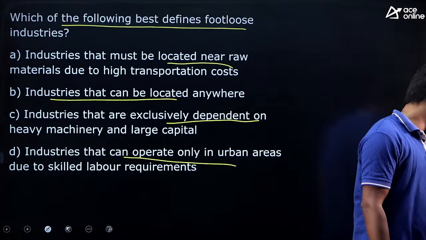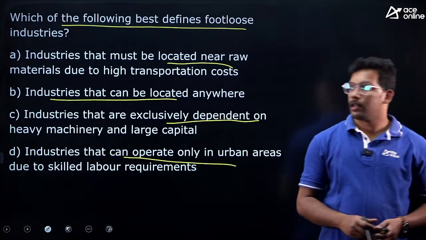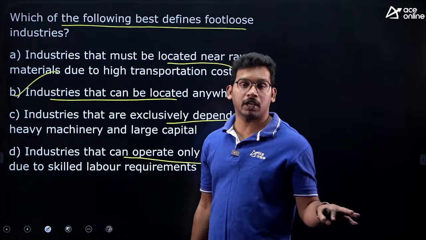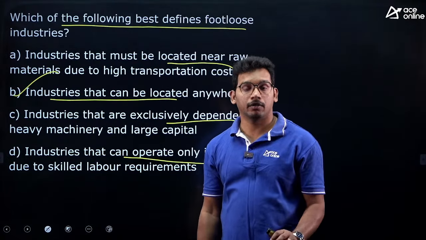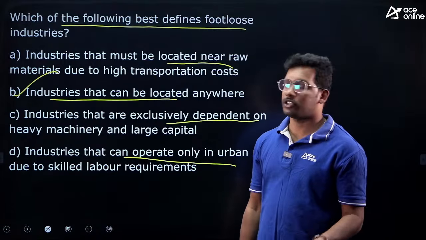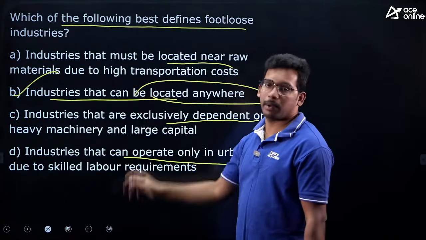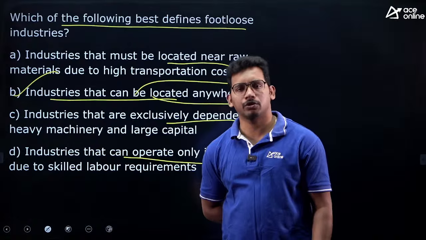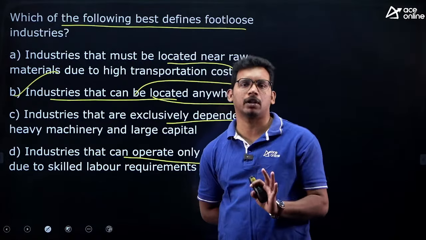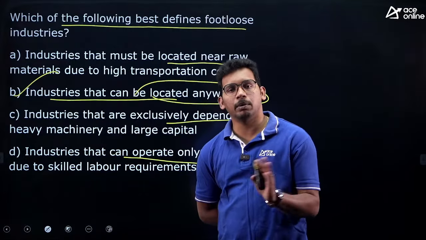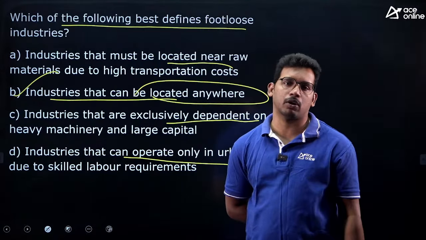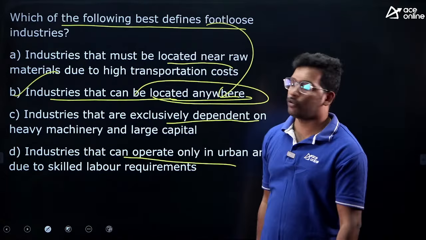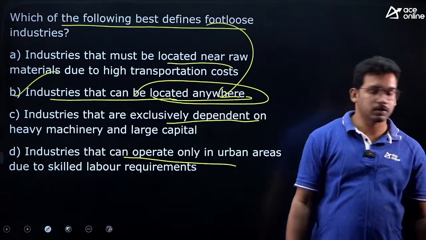This is a definition from the industries chapter. Footloose industries are those industries which can be placed anywhere irrespective of raw material or labor, like leather, mobile, computer chips. It's a very important definition from NCERT. Sugar industries, for example, need to be placed near raw material, else sucrose content will be lost in the sugar cane and not much sugar can be produced. Industries that can be placed anywhere are called footloose industries. So the answer is B.